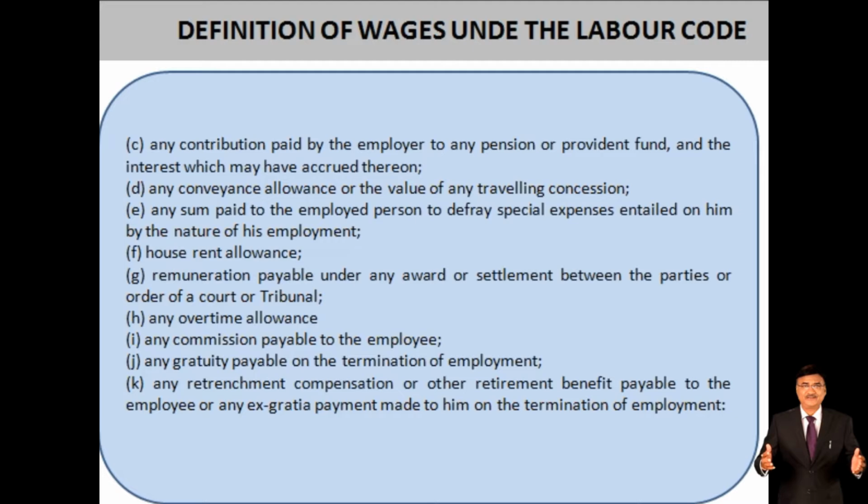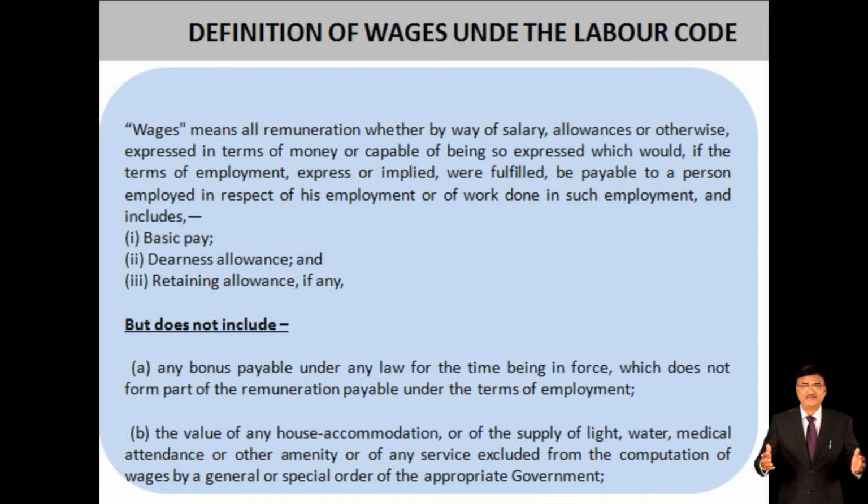Any conveyance allowance or the value of any travelling concession, any sum paid to the employee to defray special expenses entailed on him by the nature of his employment, and house rent are also not part of the wages here.